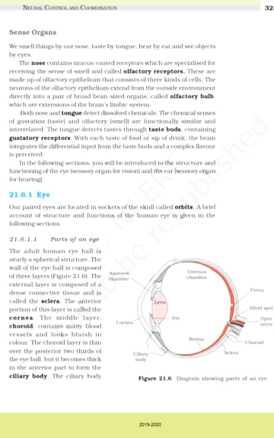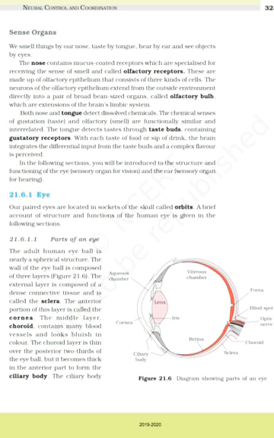Both nose and tongue detect dissolved chemicals. The chemical senses of gustation, taste, and olfactory smell are functionally similar and interrelated. The tongue detects tastes through taste buds, containing gustatory receptors. With each taste of food or sip of drink, the brain integrates the differential input from the taste buds and a complex flavor is perceived.